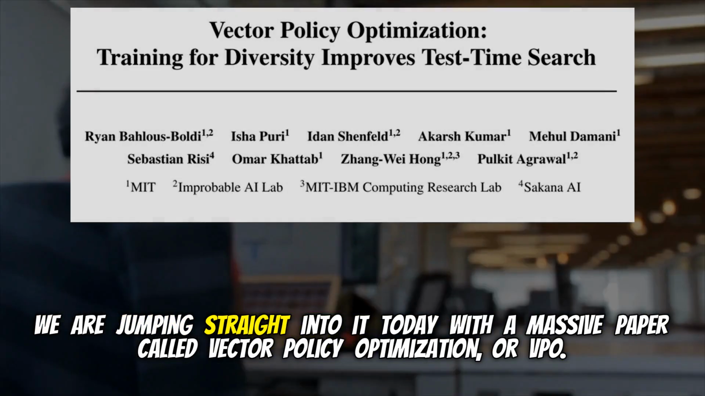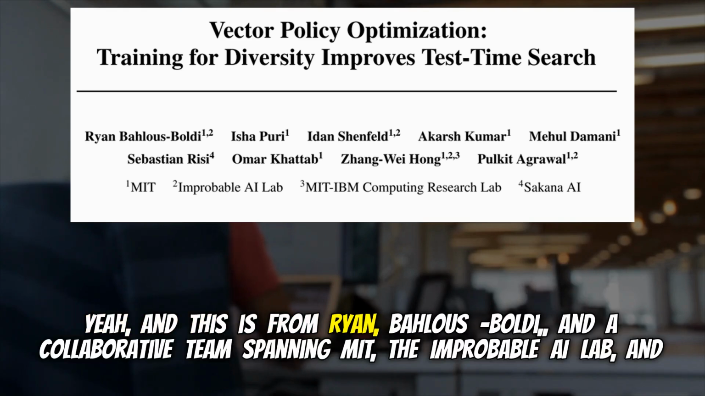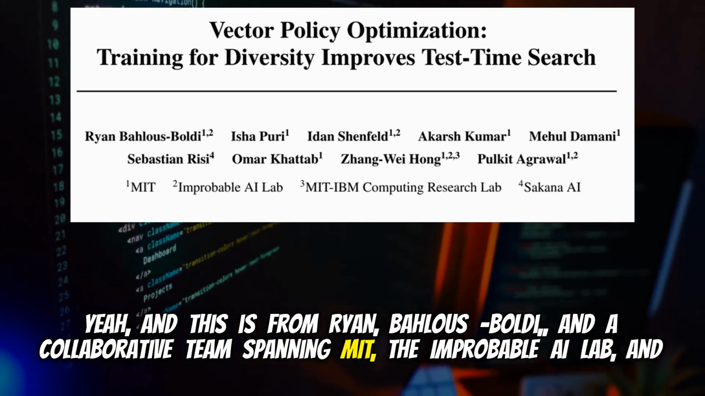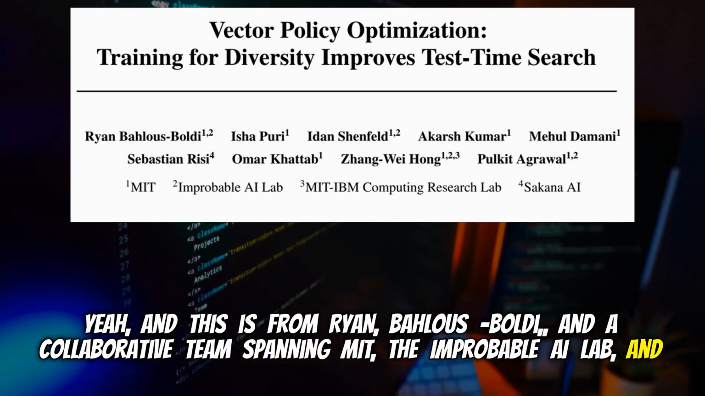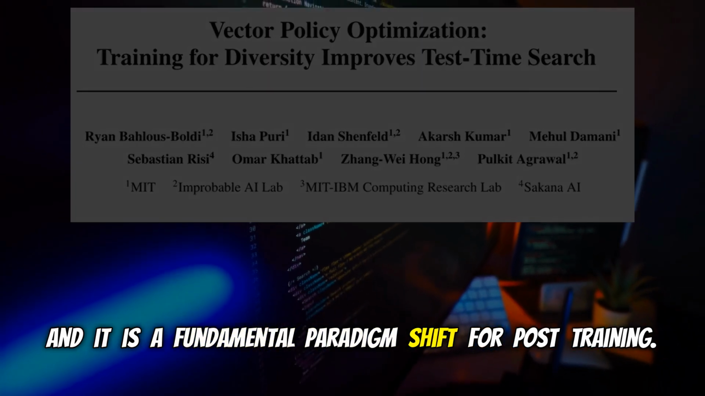We are jumping straight into it today with a massive paper called Vector Policy Optimization, or VPO. The full title is Training for Diversity Improves Test Time Search. This is from Ryan Bolles-Boldy and a collaborative team spanning MIT, the Improbable AI Lab, and Sakana AI. And it is a fundamental paradigm shift for post-training.